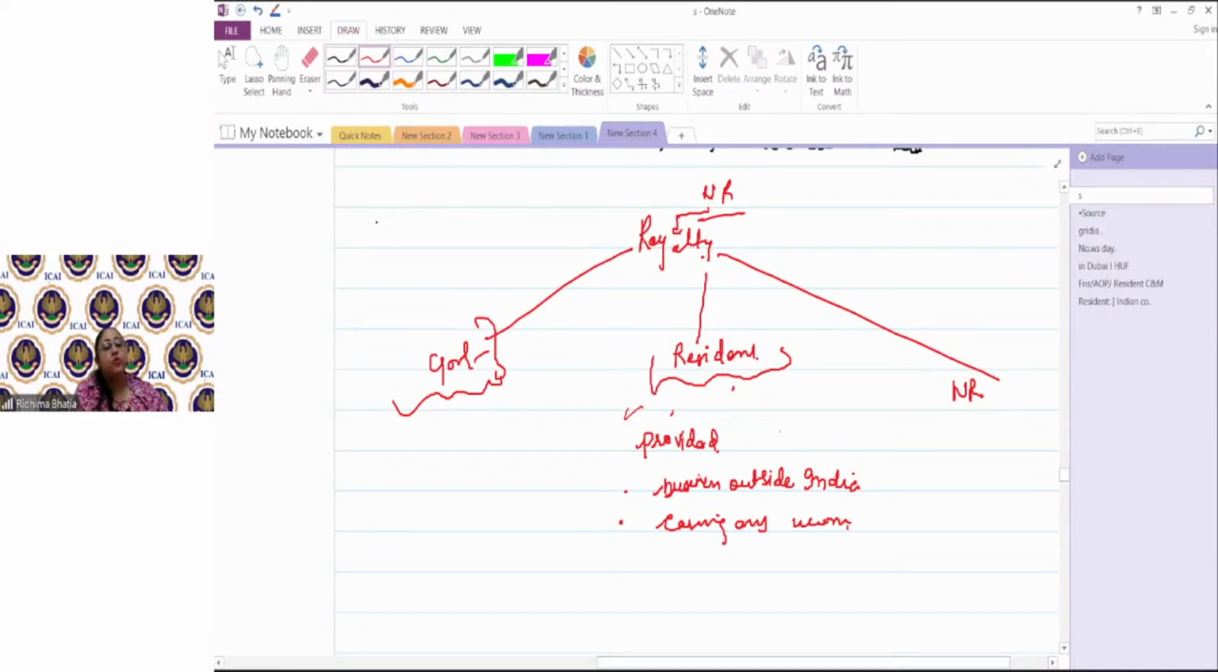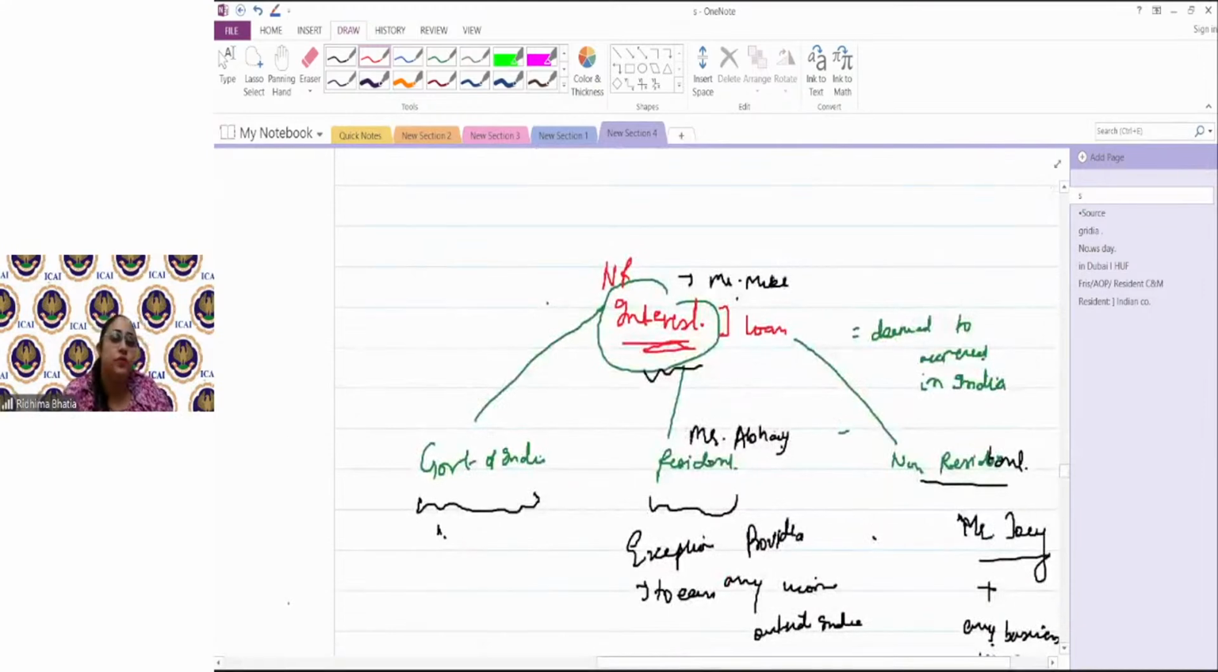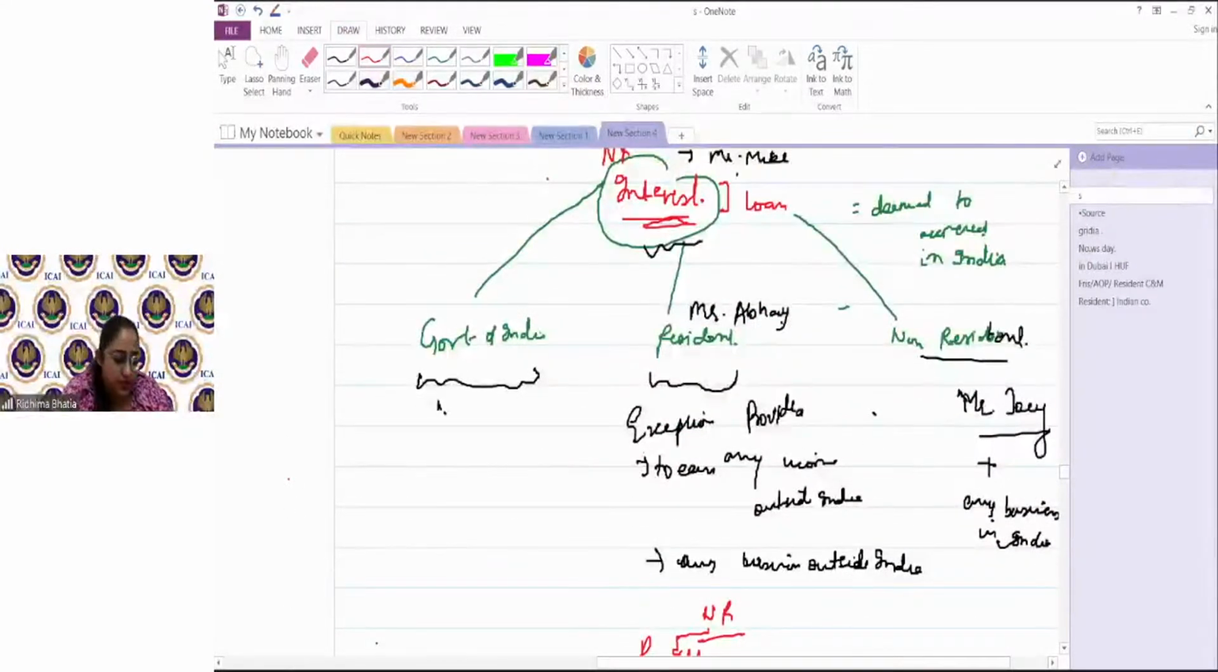In that case, that royalty would not be taxable in the hands of the non-resident. Otherwise, a resident of India paying a royalty to a non-resident would be taxable. Just like interest, we saw that if the loan is being used for earning business income outside India or for earning any income from any source outside India, then the interest payable by a resident would not be taxable in the hands of the non-resident as income deemed to accrue or arise in India.